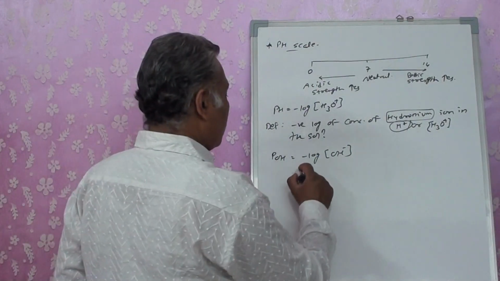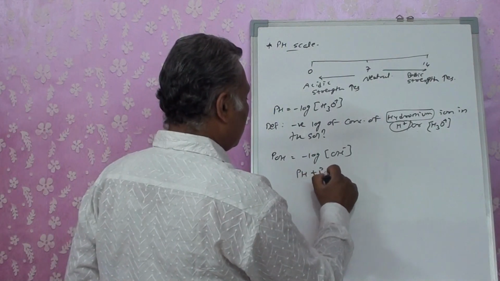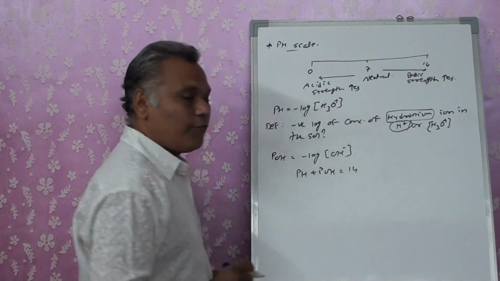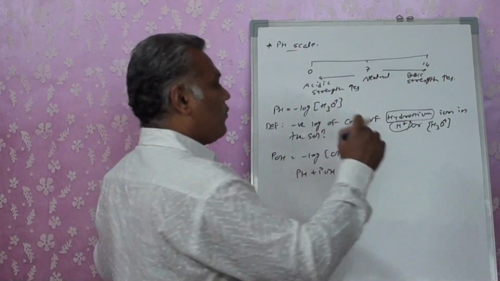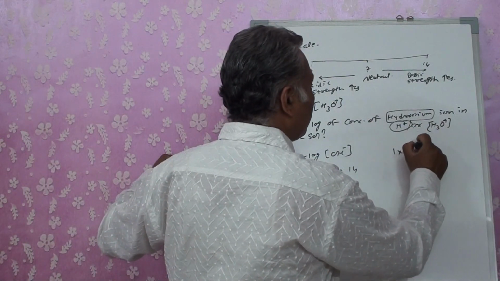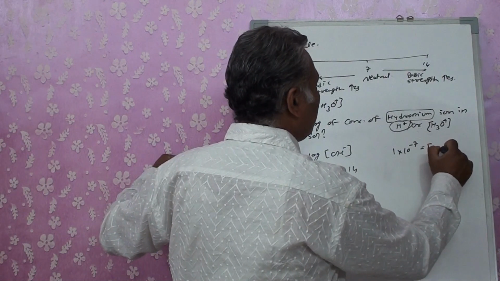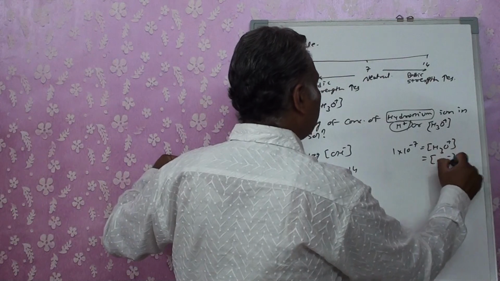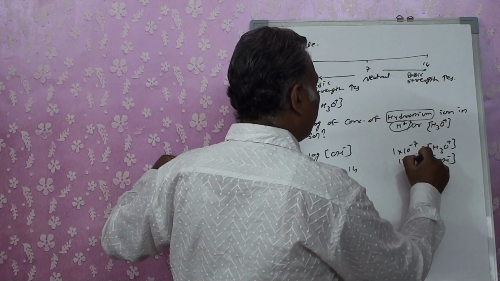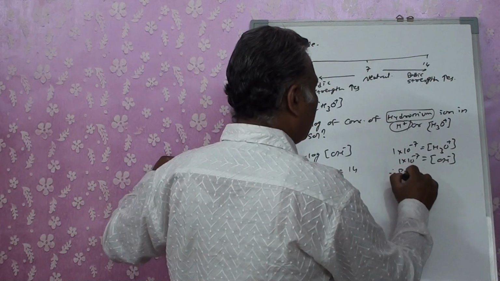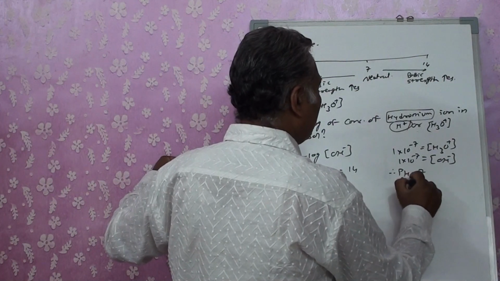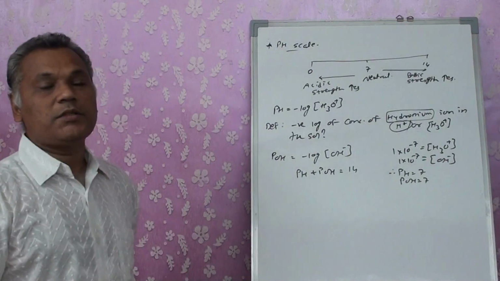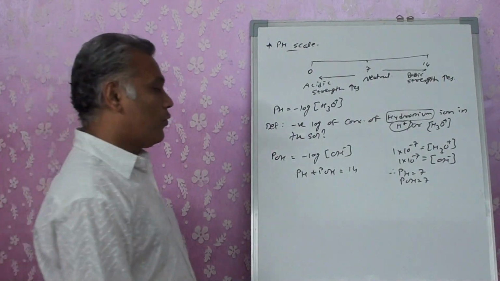So pH plus pOH, we are always going to get as 14. We just saw it in water: 1 into 10 raised to minus 7 for H3O plus, and for OH minus it was also 1 into 10 raised to minus 7. Therefore pH is equal to 7, pOH is equal to 7, so pH plus pOH is equal to 14.